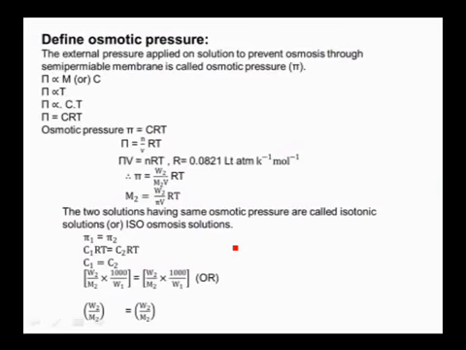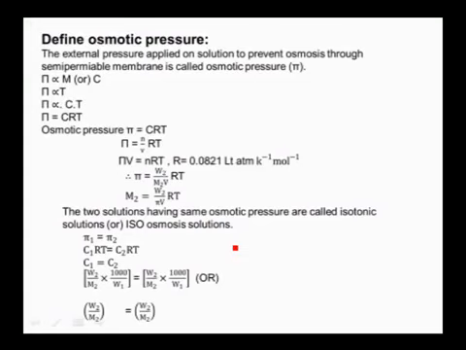See, the flow of solvent molecules from a solvent into solution through a semi-permeable membrane is called osmosis. In order to prevent the flow of solvent molecules into solution from the solvent through the semipermeable membrane, we should have to apply certain pressure over the solution. The minimum pressure that is required in order to prevent the flow of solvent molecules into solution through the semi-permeable membrane is called osmotic pressure.